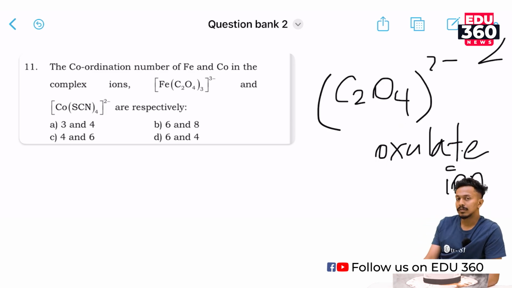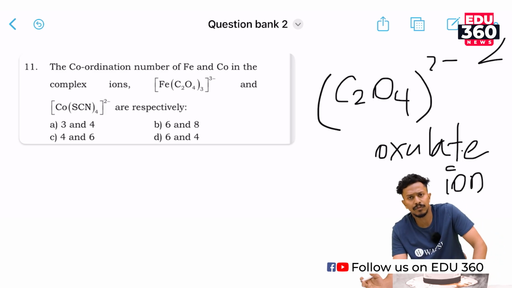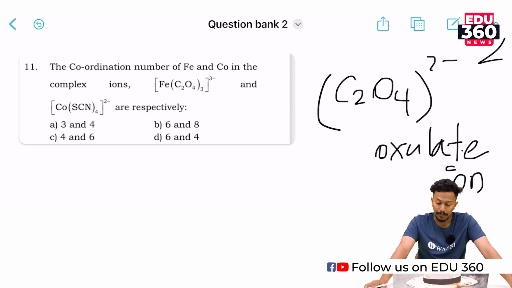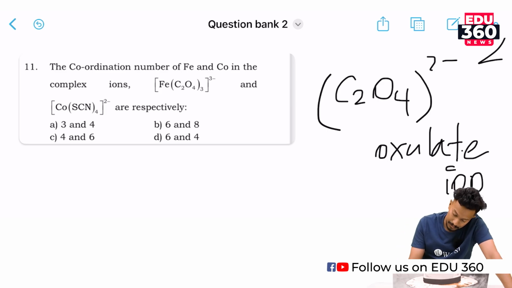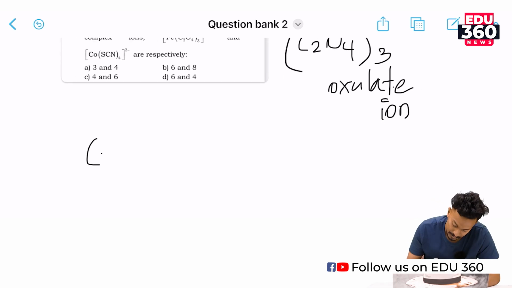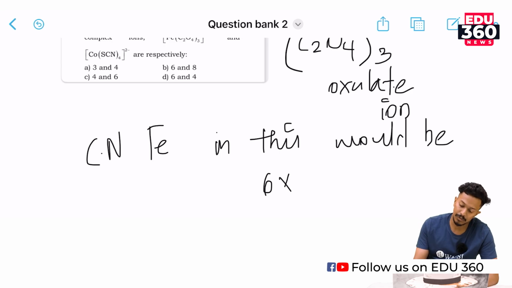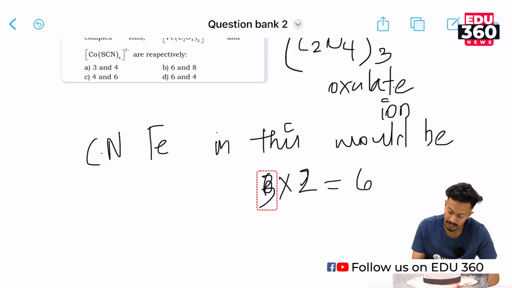Is oxalate ion a unidentate or a bidentate ligand? Yes, of course it's a bidentate ligand. There are 2 coordination centers to the central metal atom. Here there are 3 oxalate ions, which means the coordination number of iron in this would be 3 into 2, which is 6, right.